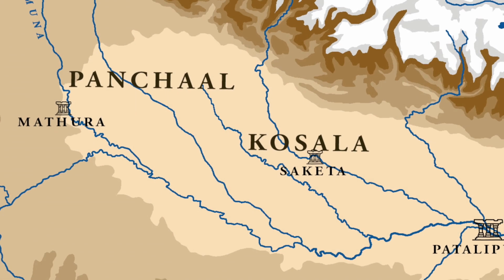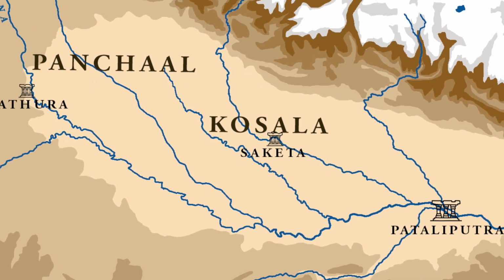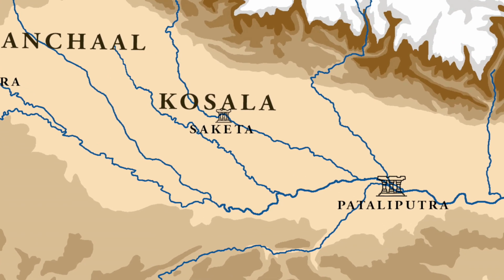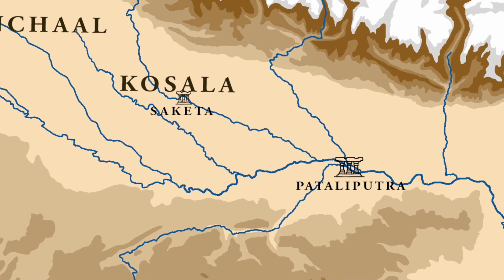Now this information of this Greek invasion is also mentioned in Yuga Puran, and Yuga Puran tells us that after attacking the city of Saket, Panchal and Mathura, the Yavanas are now attacking the city of Patliputra. So if we collaborate this information with the information present in Patanjali, it appears that both of these sources are talking about the same invasion. So it appears that after conquering Mathura, then Panchal and finally conquering the city of Saket, the Yavanas or the Greeks attacked the city of Patliputra.